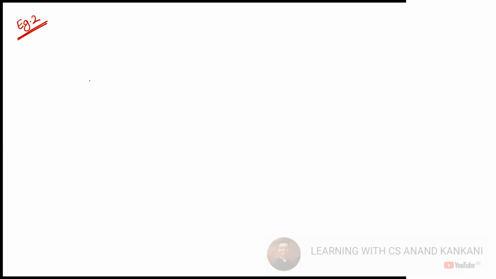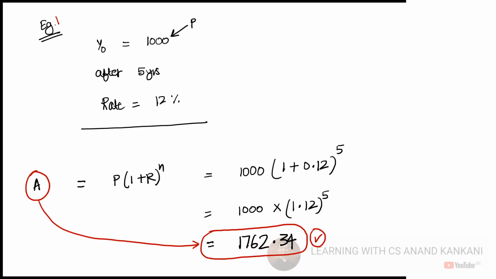Just see now what I'm trying to say. Example number 2. So here I said you have invested 1,000 rupees today. You need to find out what you're going to get after 5 years if the rate of interest is 12%.